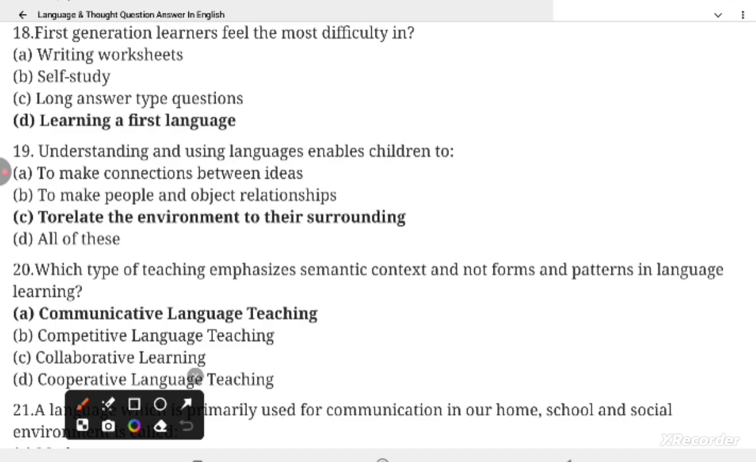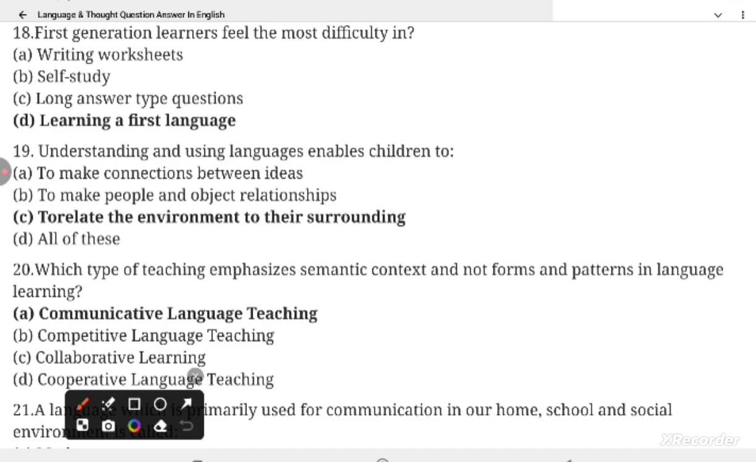Question 19. Understanding and using language enable children to relate the environment to their surrounding.